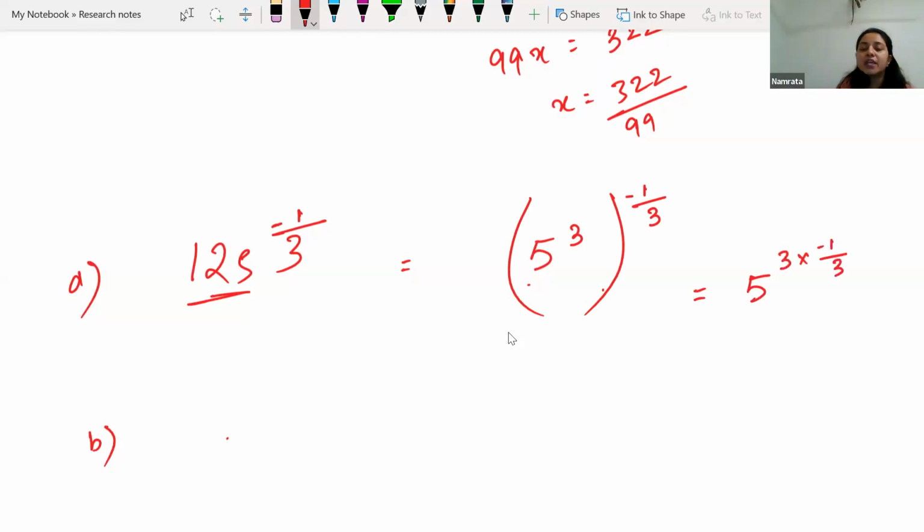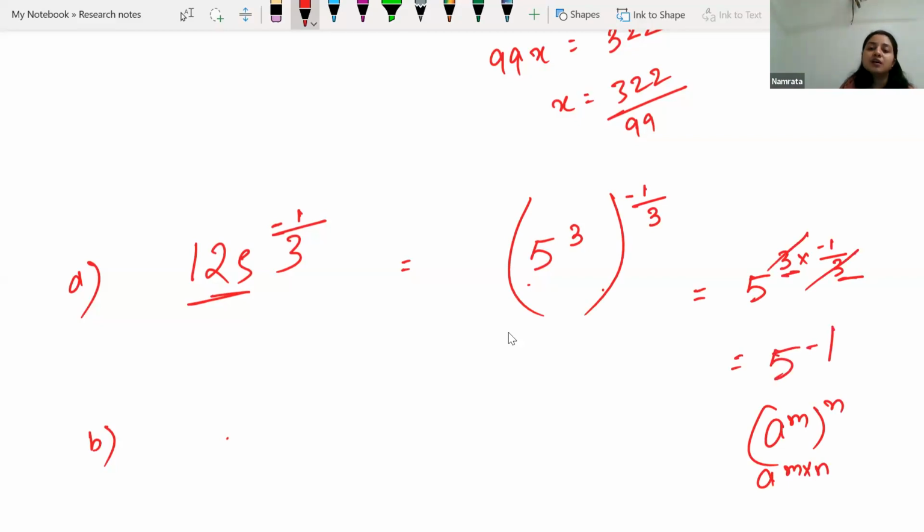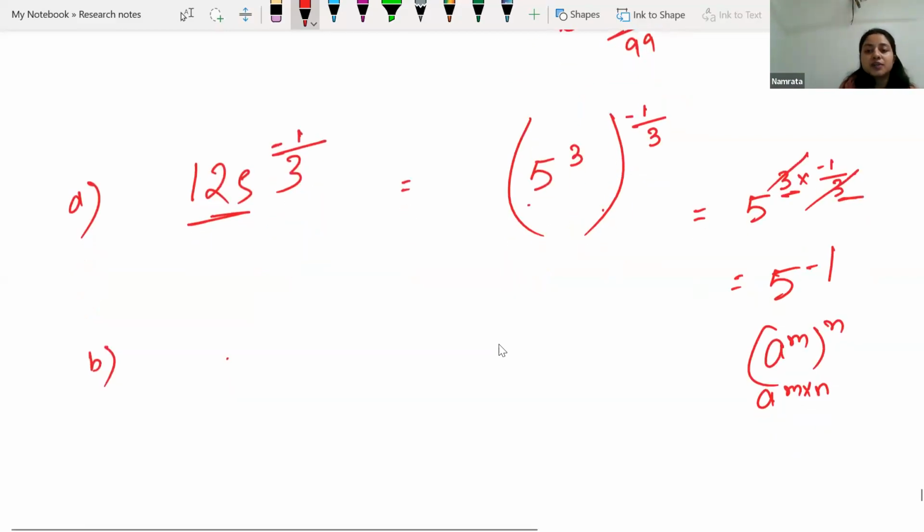Which rule are we applying over here? We are applying a to the power m to the power n, which can be written as a to the power m into n. So we have multiplied both the powers. We can just cancel them. We got 5 to the power minus 1 over here. Now this 5 to the power minus 1 can be written as 1 by 5, 1 by 5 to the power 1.